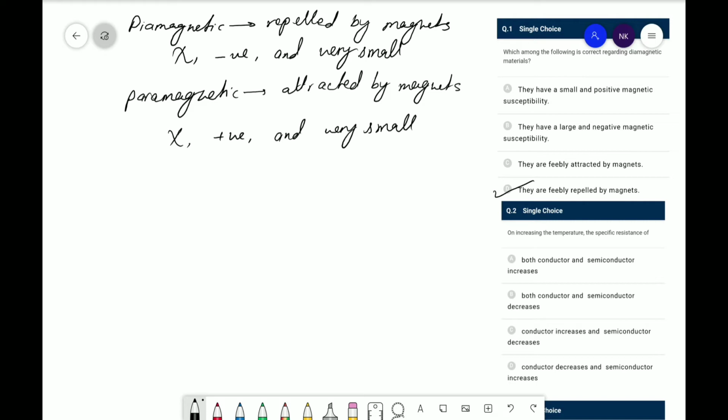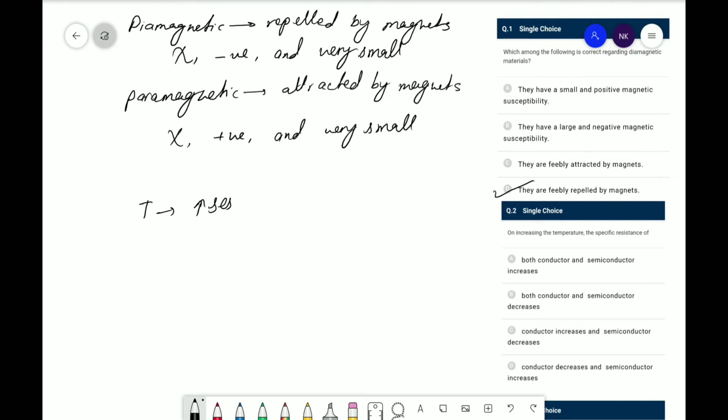Now here is the next question. The next question is, on increasing the temperature, the specific resistance of, okay, so if you are increasing the temperature, means T increases, then the specific resistance of the conductor increases.